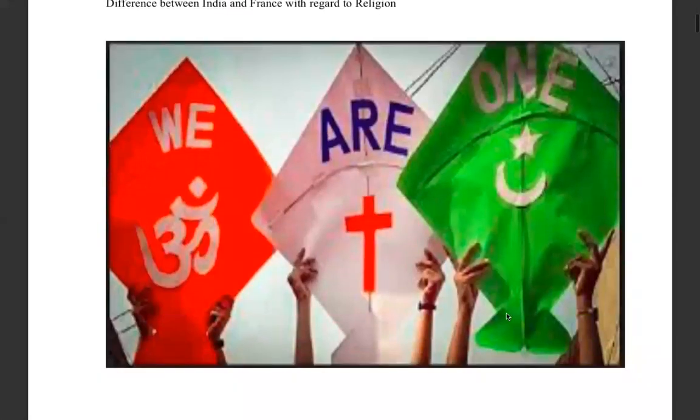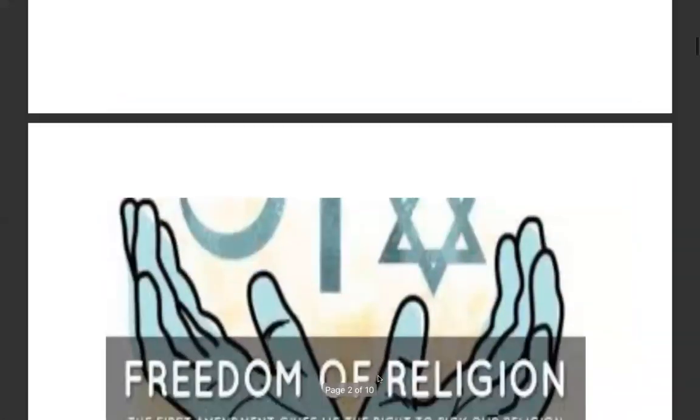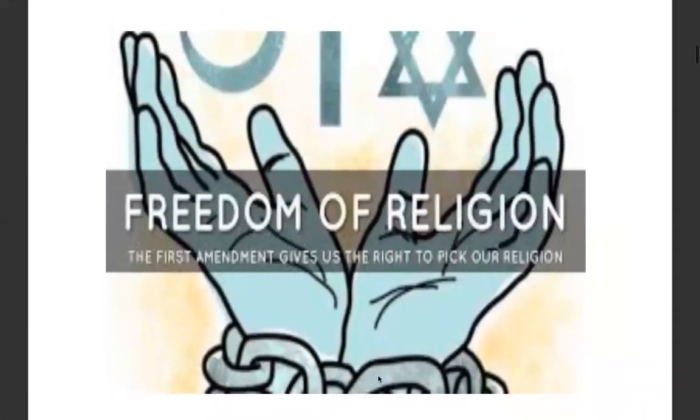Okay, so you saw this kite figure over here, that the different kites are representing the different religions which we see in India, right? And we are all one, right? There's no difference between us. Given that, I'll show you another figure over here.